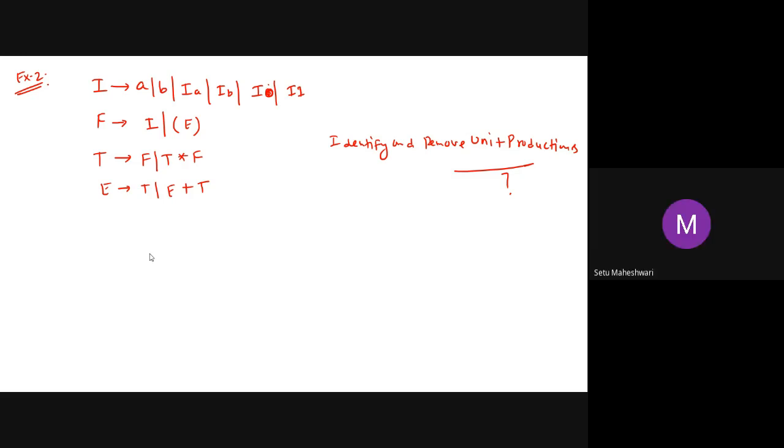Sure. T derives T star F. T derives E inside the bracket. T derives A, T derives B, IA, IB, I0, I1. Yes, yes, almost same, sir. Only that mistake of the previous. And E is E plus T, T star F, E inside the bracket, A, B, IA, IB, I0, I1.